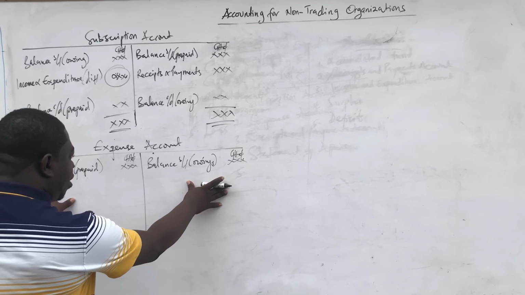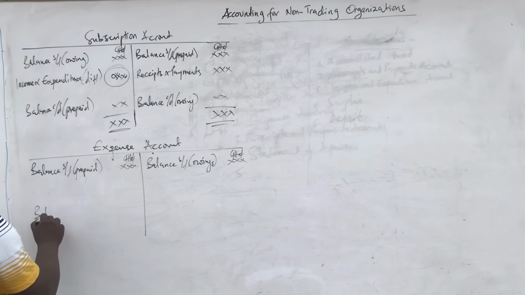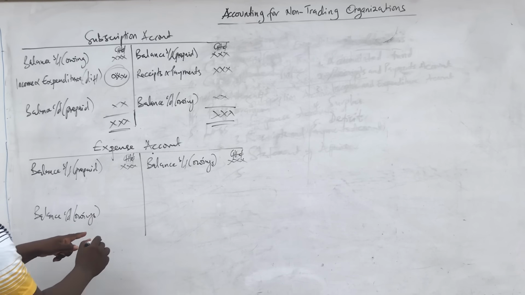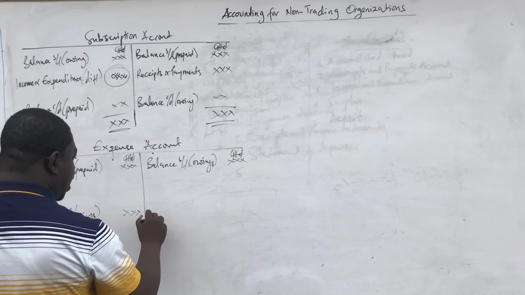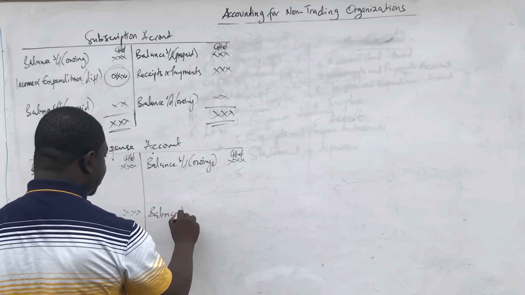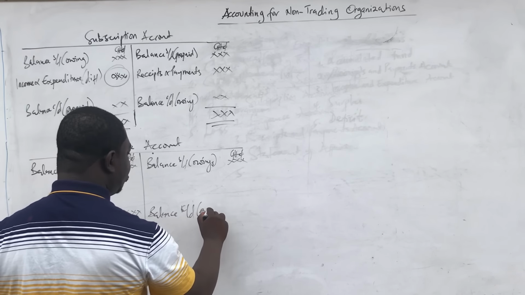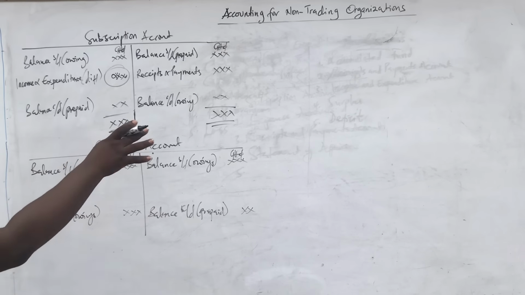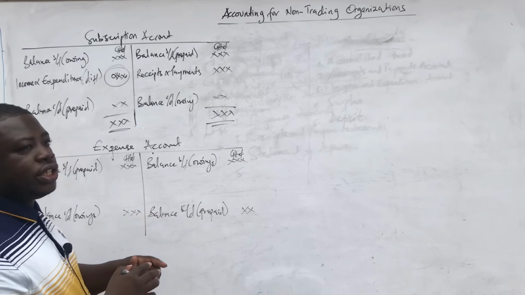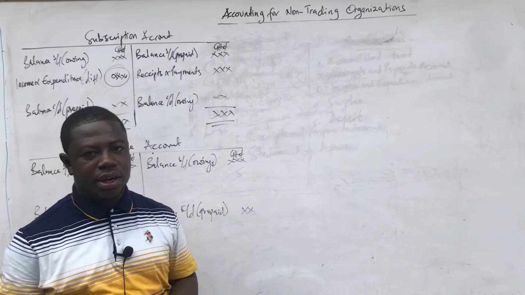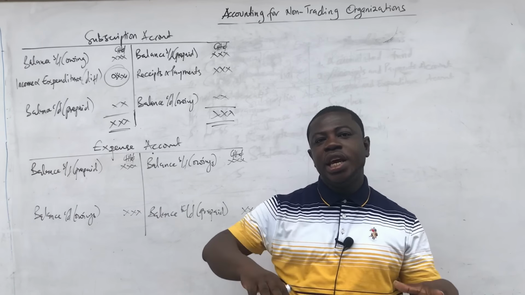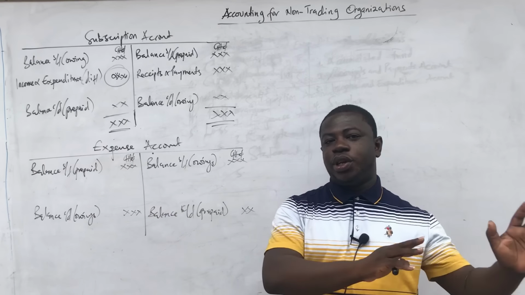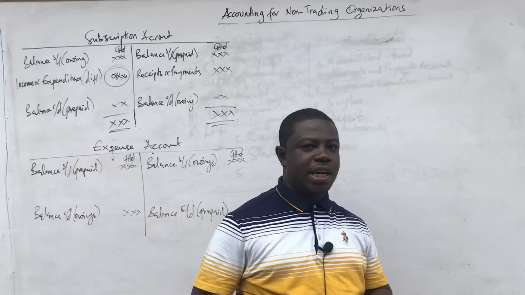And just like we did, we leave about 2 spaces, then we come to the opposite sides and we put the closing balances. So over here it will be for owings or accruals, and then the prepayment or the paid in advance closing balance for that will also be on the credit side. And then having posted the opening and closing balances, the same way you go to the receipt and payment account. This time, because it's an expense, when you are paying, it will be credited to your cash book or receipt and payment account. And every credit entry must have a corresponding debit entry. So we are going to debit the expense account rather.